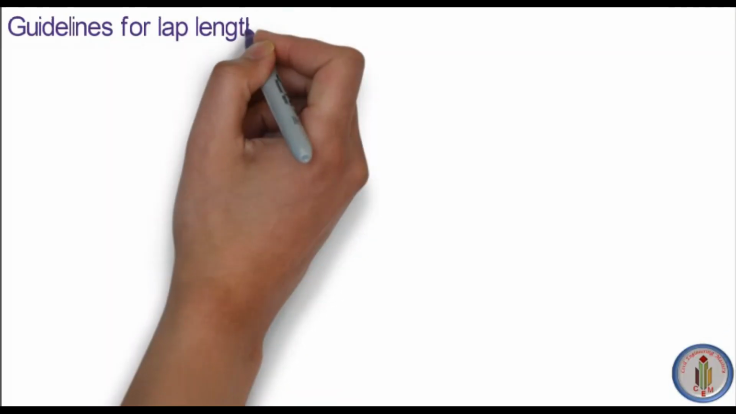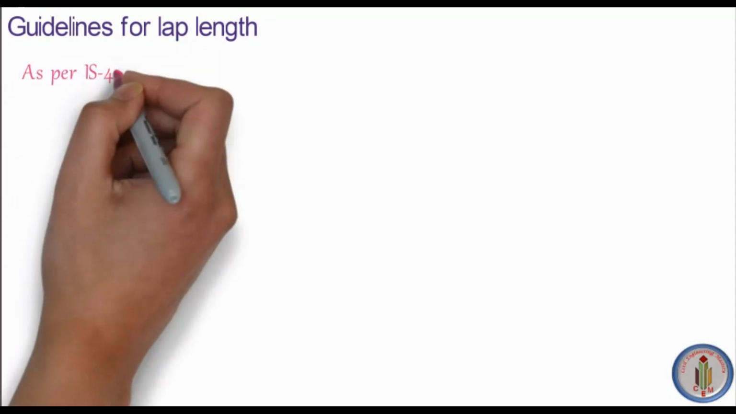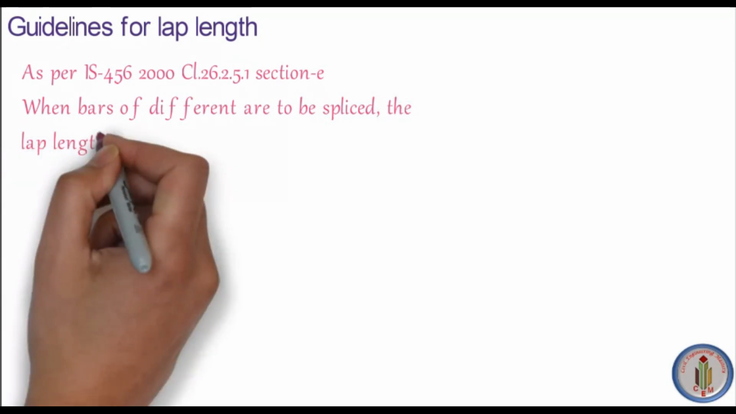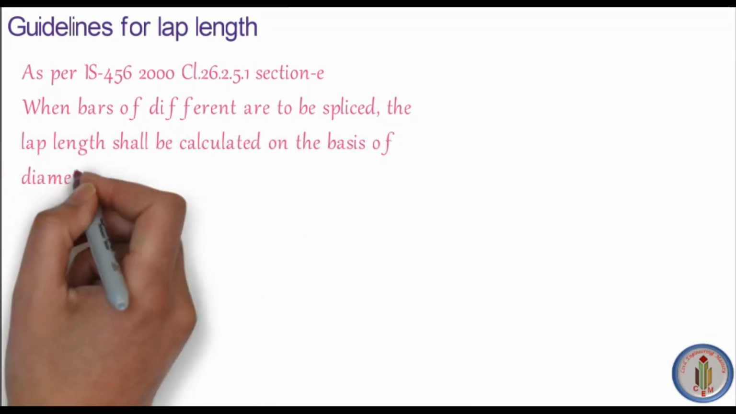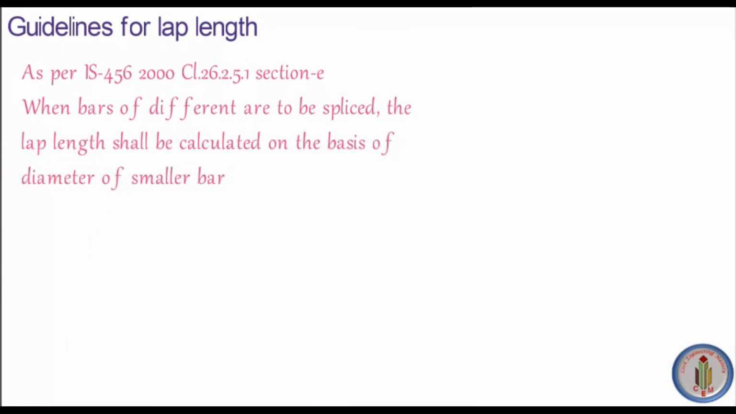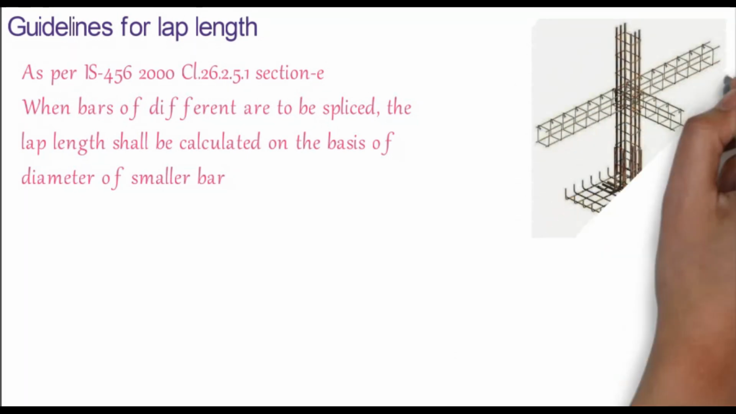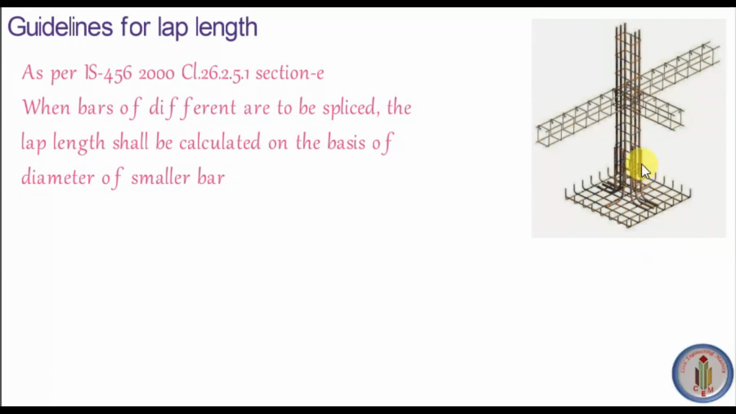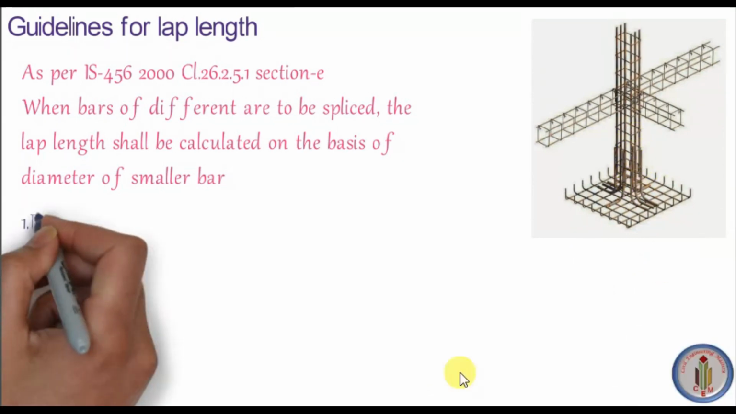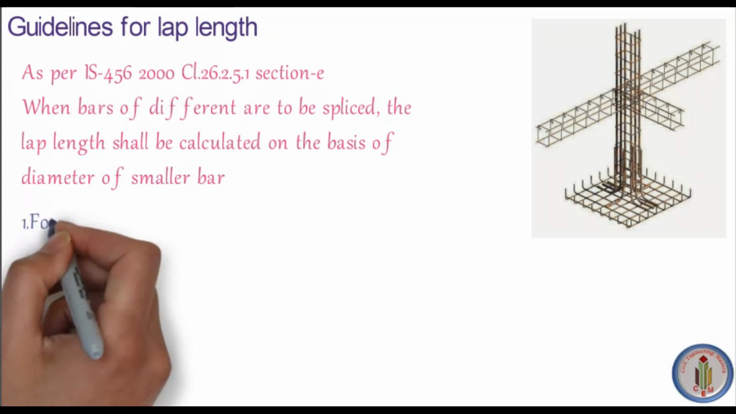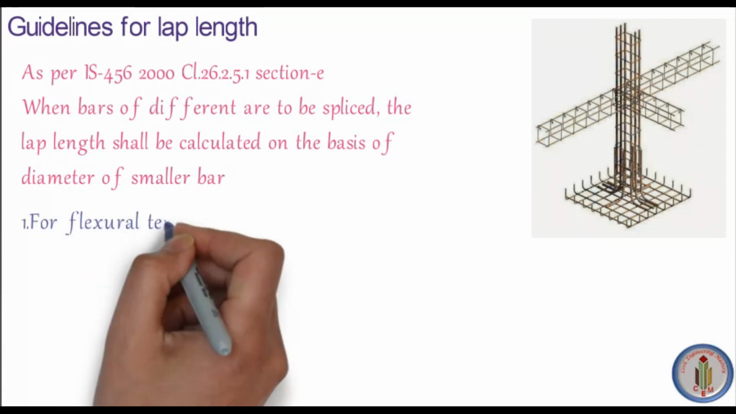Next, let's see the guidelines for lap length according to IS 456-2000. There are a few guidelines for lap length. When bars of different diameters are spliced, the lap length shall be calculated on the basis of the smaller diameter of the bar. So if two bars are lapped together, you have to calculate the lap length according to the smaller diameter bar. Calculation of lap length varies for tension as well as compression.